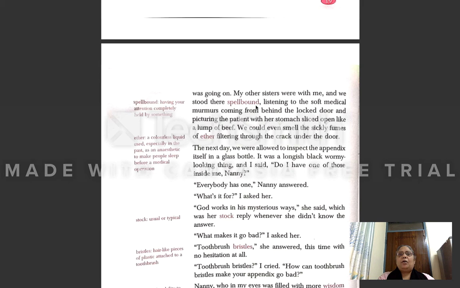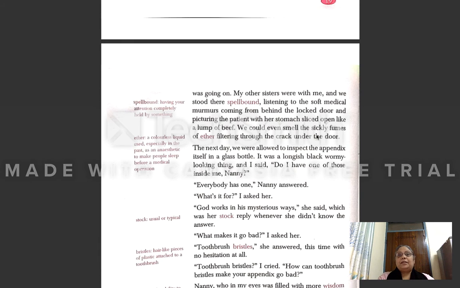Spellbound means paying all their attention, listening carefully to whatever is happening inside the room. Listening to the soft medical murmurs coming from behind the locked door and picturing the patient with her stomach sliced open like a lump of beef, though the writer could not see anything because the room was locked, but still they were trying to listen to the soft murmuring going on inside the room between the doctors, and also trying to figure out how the operation must be going on. We could even smell the sickly fumes of ether filtering through the crack under the door.